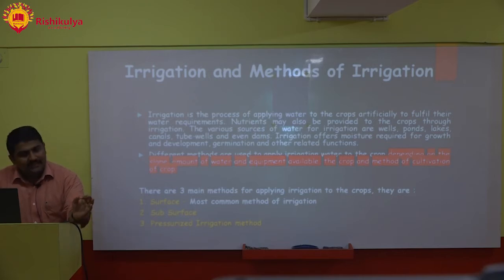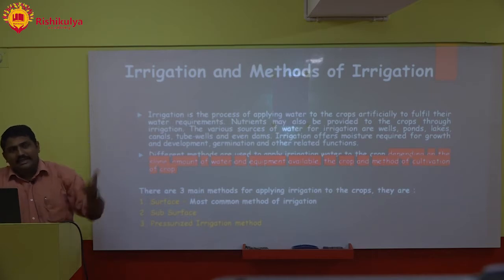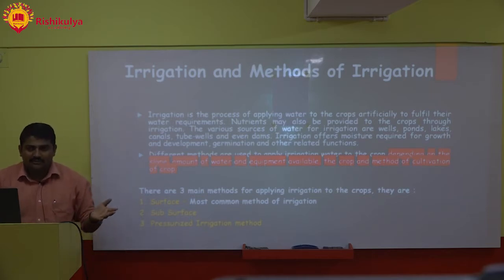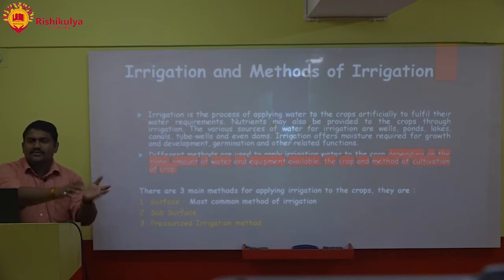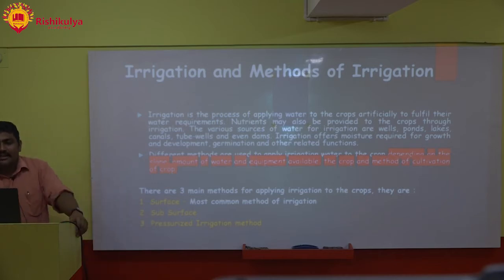and nutrients. They are the most important resources required for plant growth. So sometimes water is available naturally through rainwater, but in the areas where water is not available through rainwater, we need to apply water artificially, and that process is called irrigation. Nutrients may also be provided to the crops through irrigation.